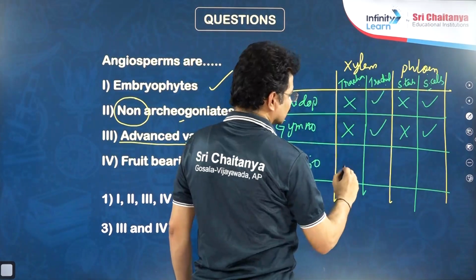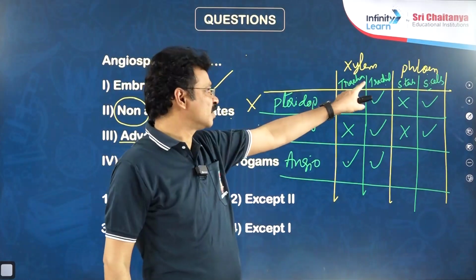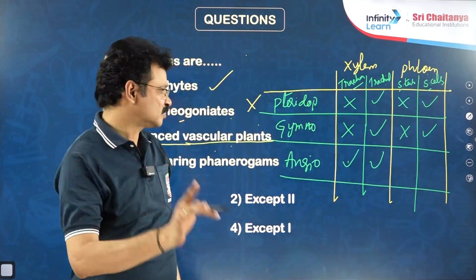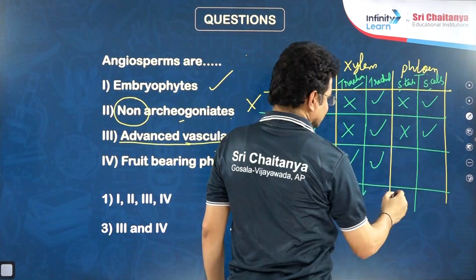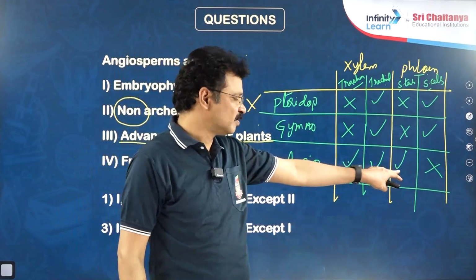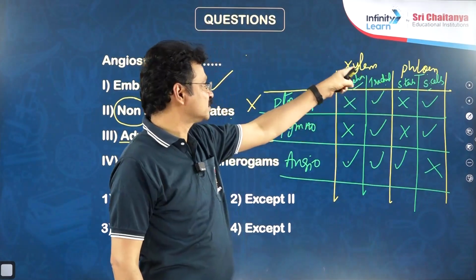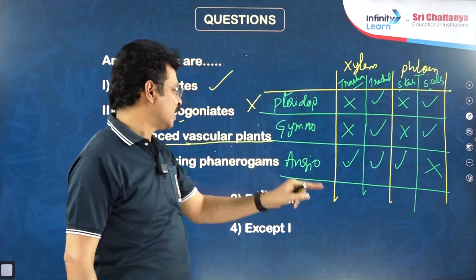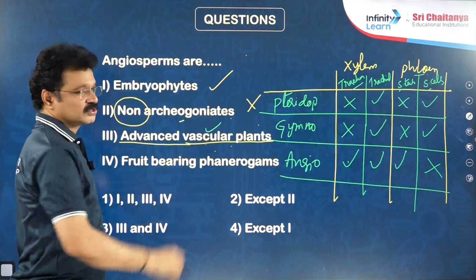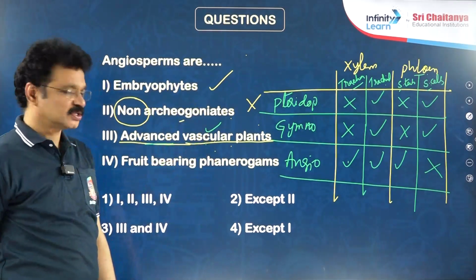among these two elements both are there, but the main water conducting element is the trachea. Trachea is the more advanced water conducting element than the tracheid. Hence, we can say angiosperms are advanced tracheophytes. Here also in phloem, sieve tubes are present, but sieve cells are absent. Sieve tube is the advanced or more efficient food conducting element. Due to the presence of advanced phloem elements and xylem elements, we can conclude angiospermic members are advanced tracheophytes, or advanced in terms of vascular tissue.